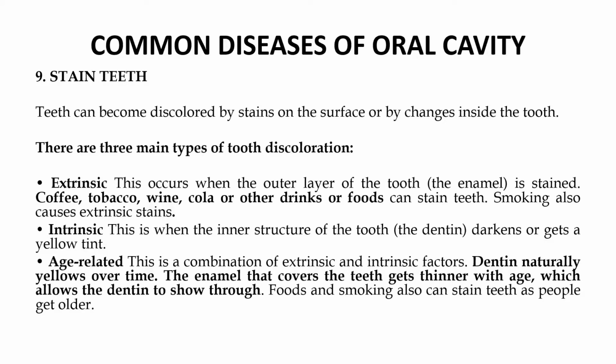Dentin naturally yellows over time as age progresses. The enamel that covers the teeth gets thinner with age. When the enamel gets thinner, the dentin becomes more visible, which allows the dentin to show through. Food and smoking are also causing factors for the staining of teeth as people get older.